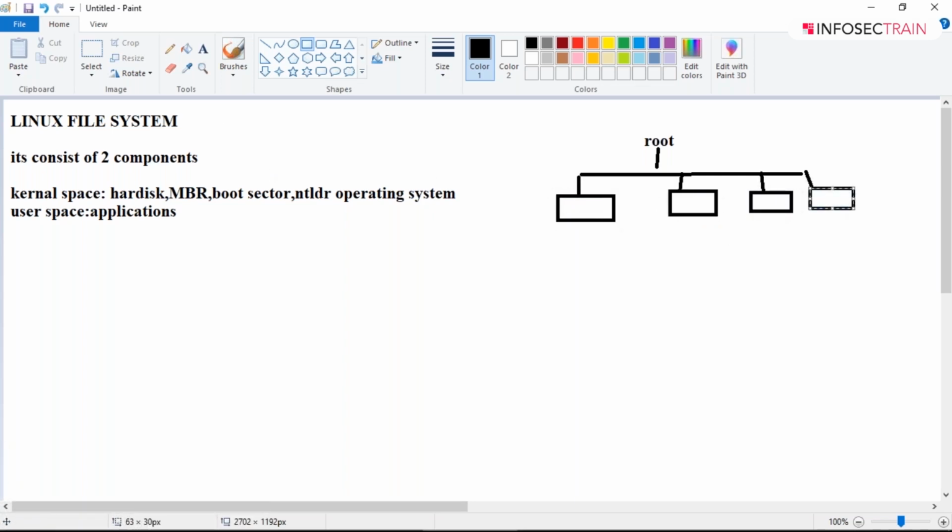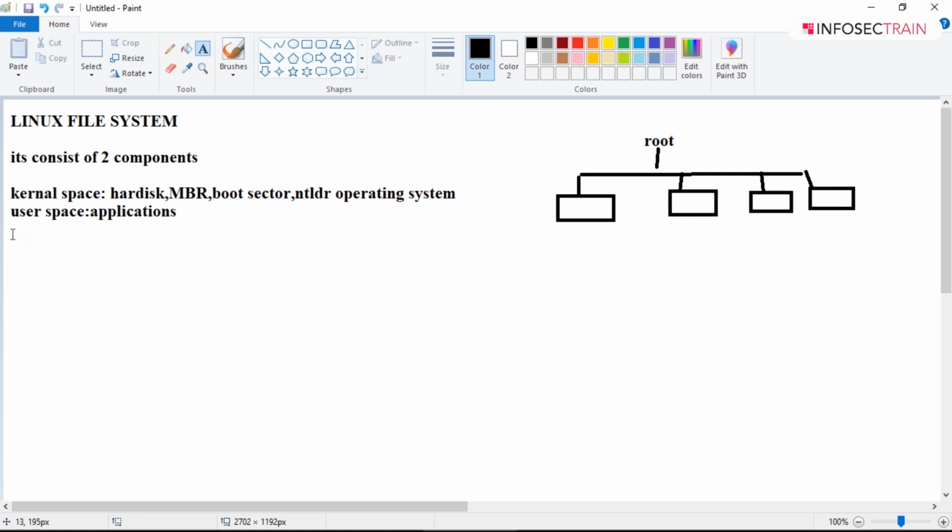In the Linux operating system we use FHS, that is the file system hierarchy standard, and the file system that we use is the extended file system.